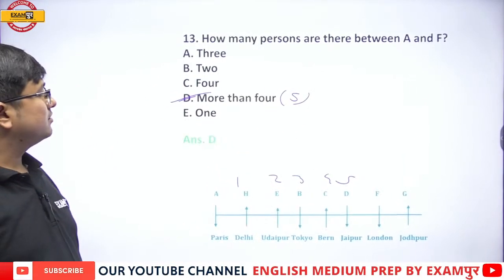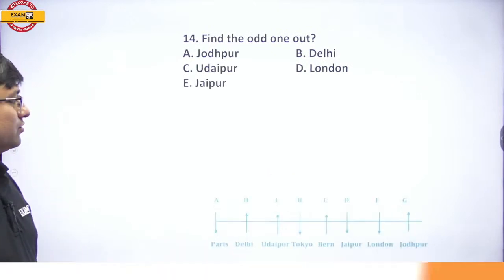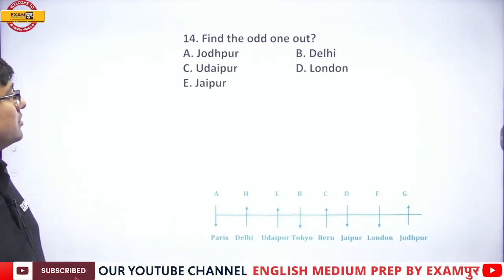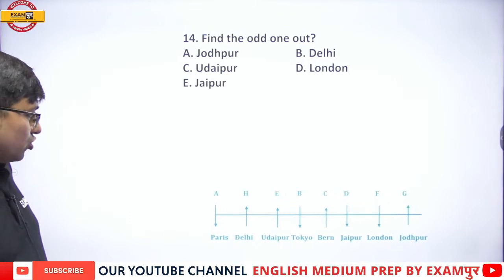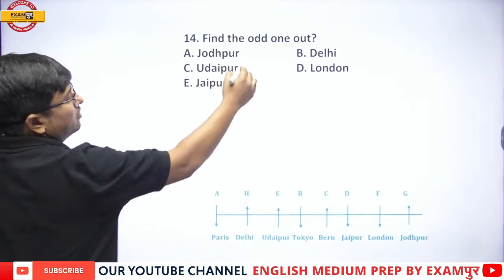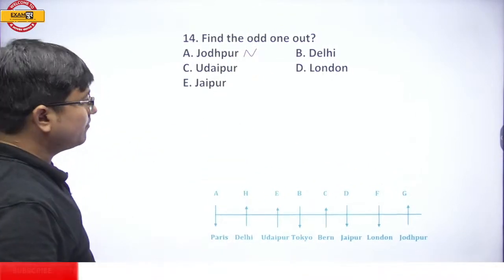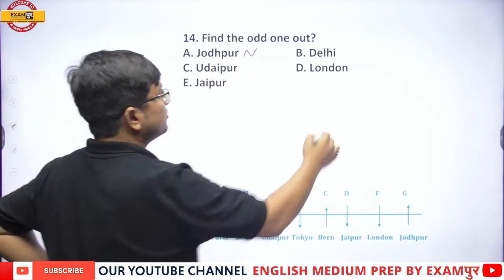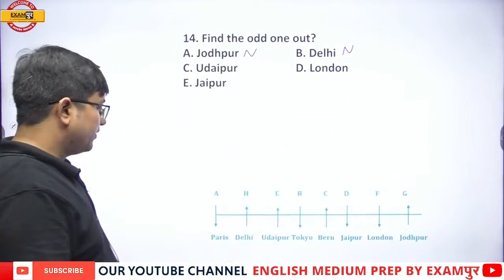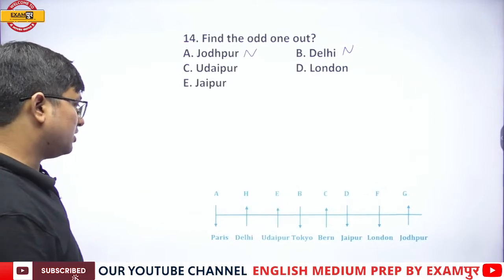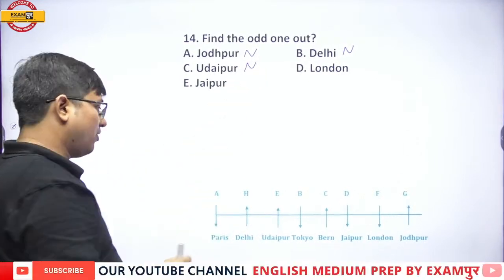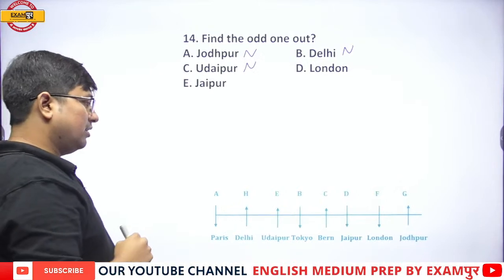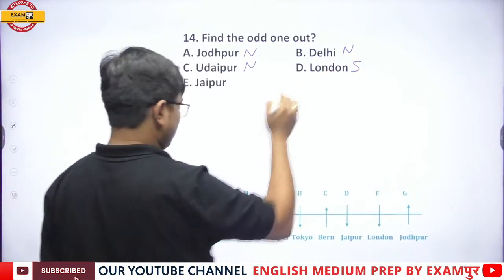Okay, next. Find the odd one out. Now see, my dear students, Jodhpur is facing to the north. Delhi is facing to the north. Then Udaipur is also facing to the north. Then London is facing south.